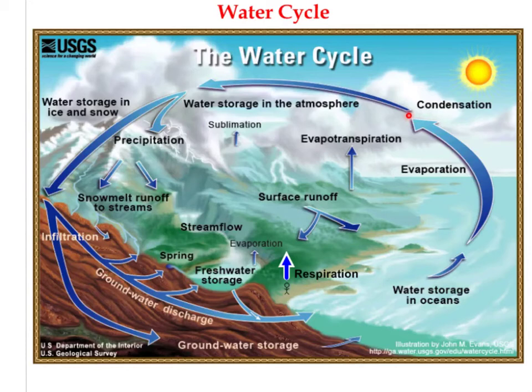A huge amount of evaporation occurs and returns the water into the atmosphere. However, other processes also contribute to the return of water to the atmosphere. One would be cell respiration, and I drew a human right here, but all organisms carry out cell respiration. That is returning water to the atmosphere.